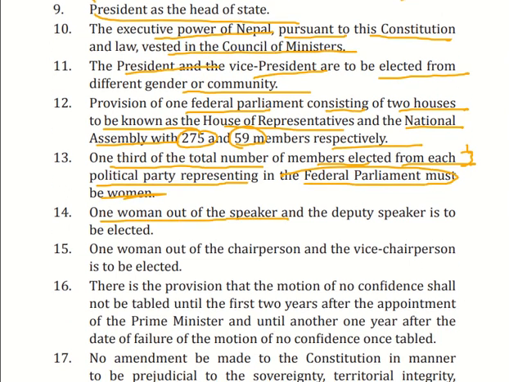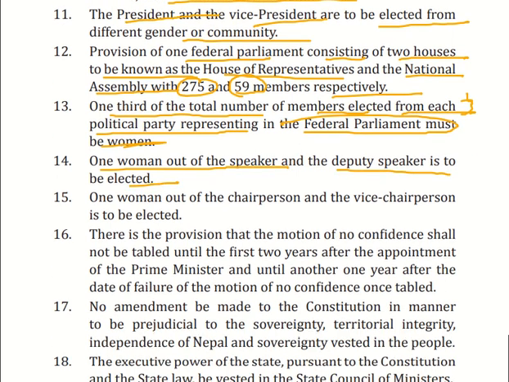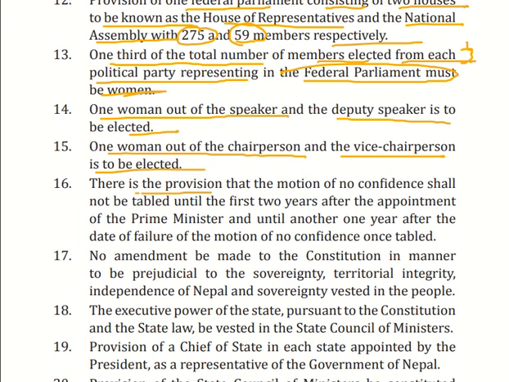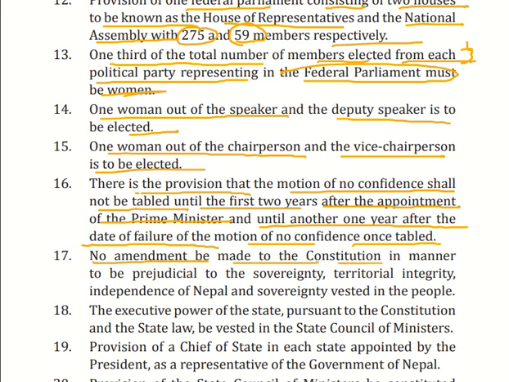One woman out of the Speaker and Deputy Speaker is to be elected. One woman out of the Chairperson and Vice Chairperson is to be elected. A motion of no confidence shall not be tabled until the first 2 years after the prime minister is appointed, and until another 1 year after the failure of a motion of no confidence once tabled. No amendment must be made to the constitution in a manner prejudicial to the sovereignty, territorial integrity, independence of Nepal and the sovereignty vested in the people.